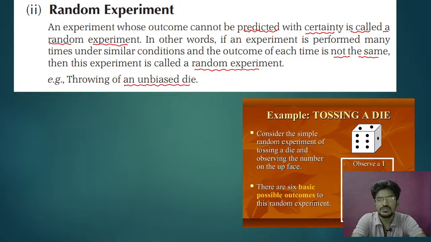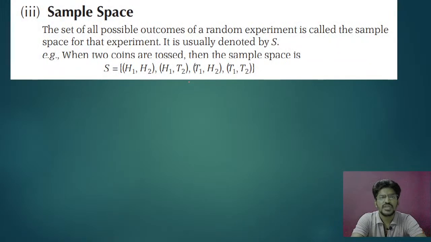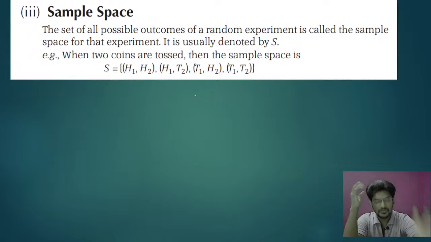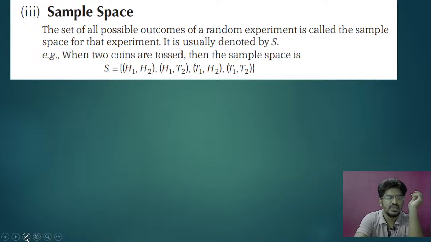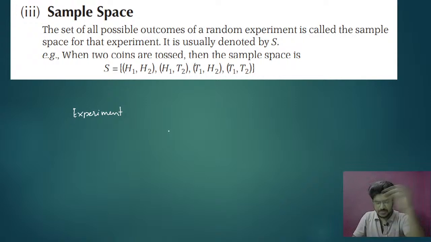Clear? Okay. So next we go for sample spaces. See, first we studied experiment. Next we went to random experiment. Now we are studying sample space. First you must know experiment. What is experiment? Experiment is that where the outcomes are well defined.